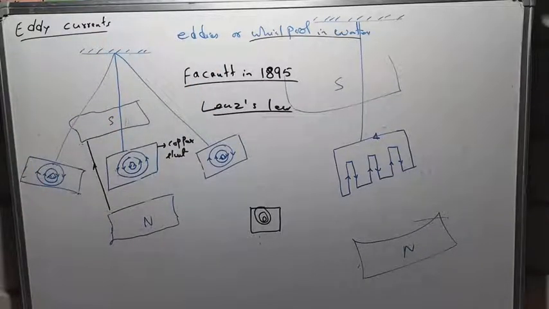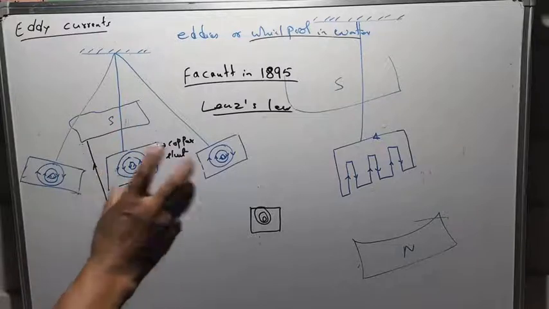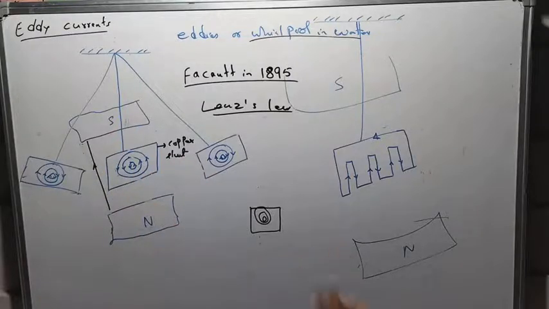If you remember, Lenz's law tells you about the direction of the current induced in the coil. According to Lenz's law, the current induced in the coil will flow in such a direction as to oppose the cause that produces the current.